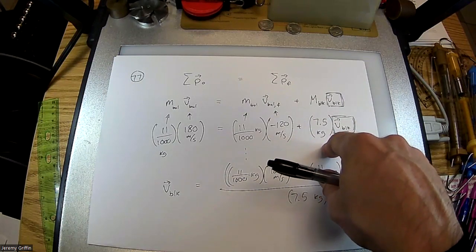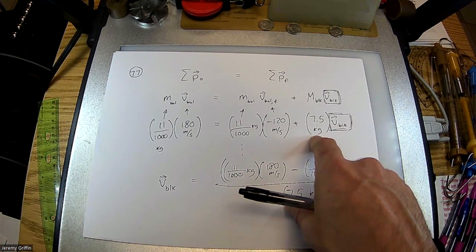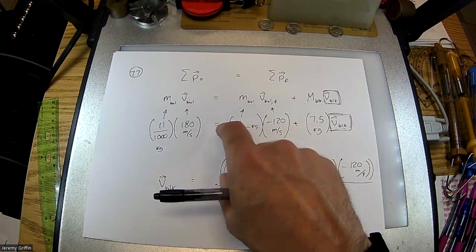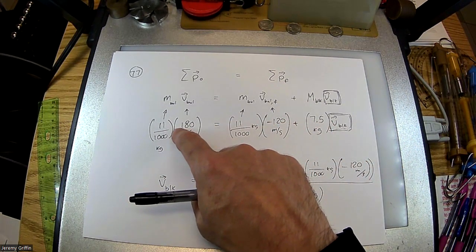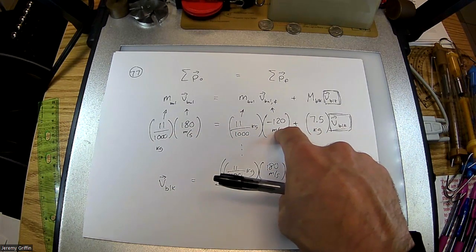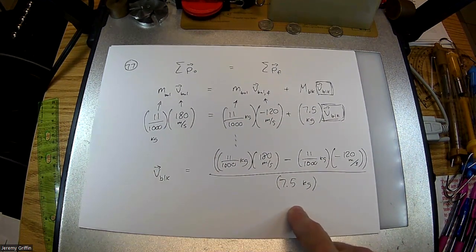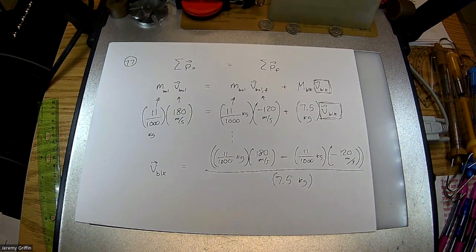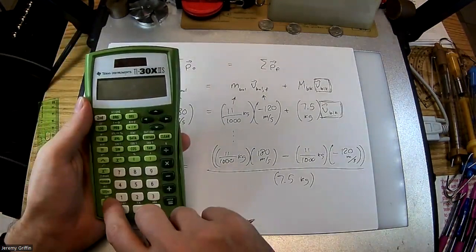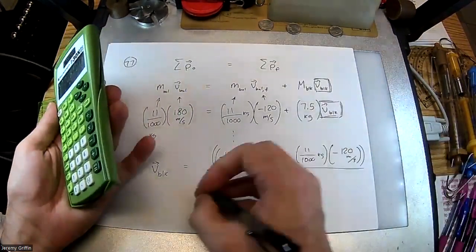I'm trying to come up with an estimate before I start plugging numbers into the calculator, to make sure we get something reasonable at the end. If I take the speed and divide by 1,000, it'd be about 0.2 meters per second, and then times 2-ish, like 0.4. I'm going to guess 0.4 meters per second. This block is going to be going approximately 0.4 meters per second, maybe plus or minus a little. That might not be exactly the answer, but if we get something pretty close, then I probably did this right.